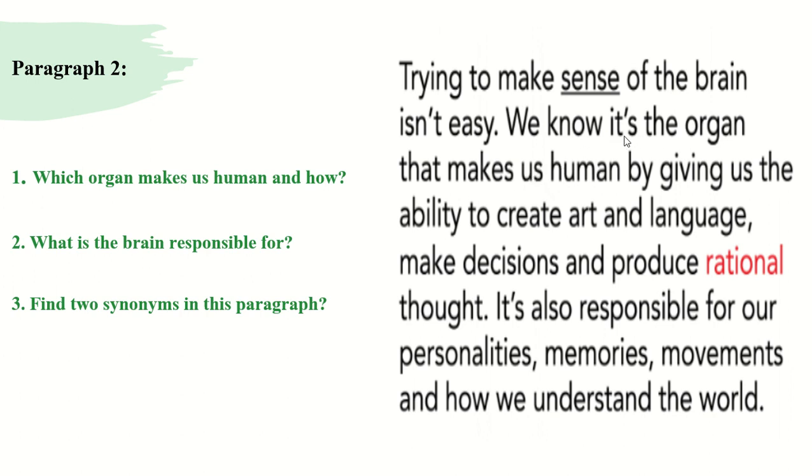This pronoun refers to the brain. This text is talking about the function of the brain, so it makes us human. How? By giving us the ability to create art and language, make decisions, and produce rational thoughts. These are the functions of the brain in the human body. So the first question: what organ makes us human? It's the brain. How? By giving us the ability to create art, language, make decisions, and finally produce rational thought. This is the answer to the first question.